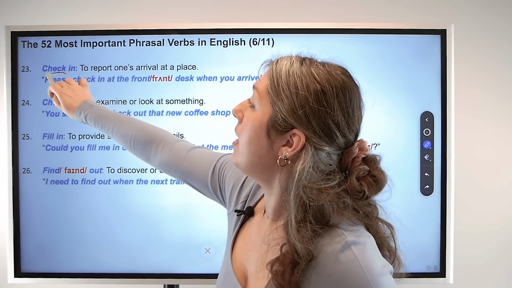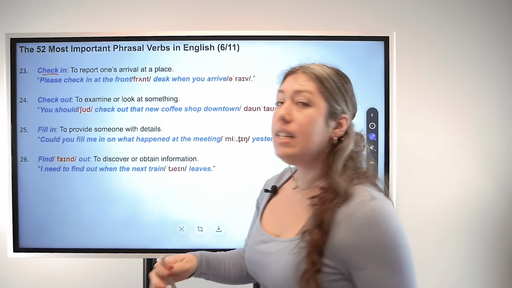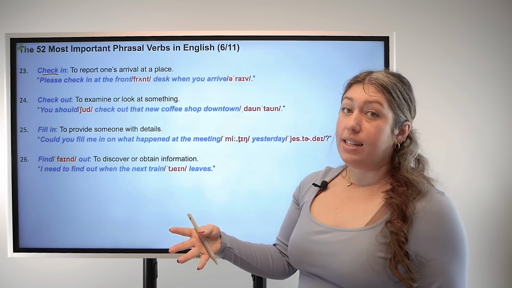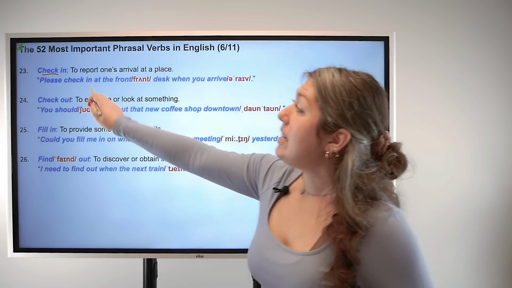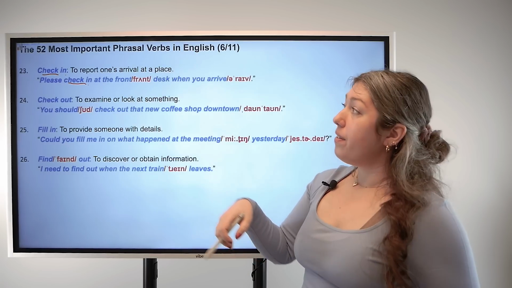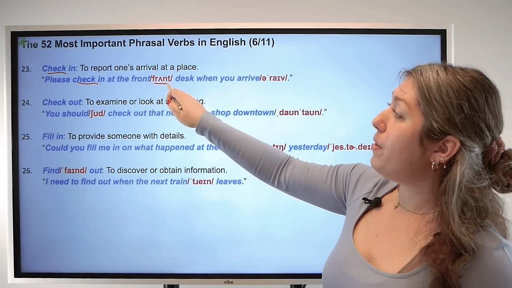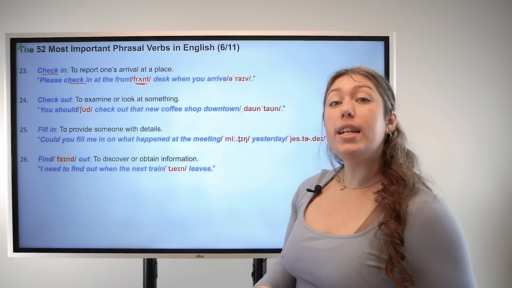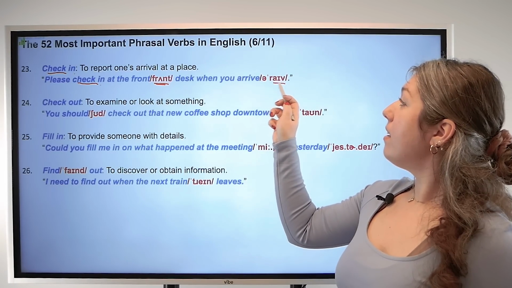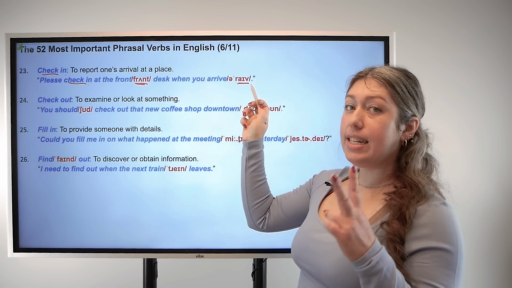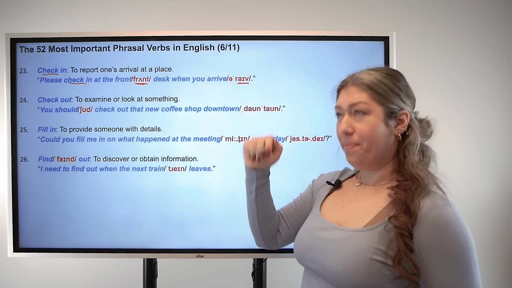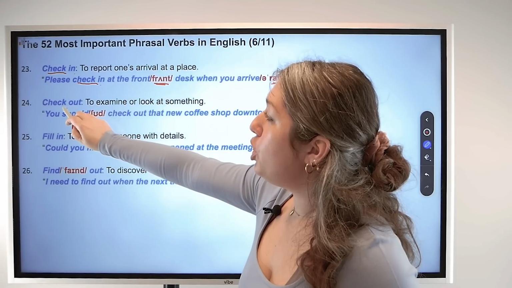Number 23, check in. Base verb check, particle in. This means to report or announce one's arrival at a place. For example, please check in at the front desk when you arrive. Let's focus on pronunciation. Front, front. And arrive has emphasis on the second syllable. Arrive, arrive.